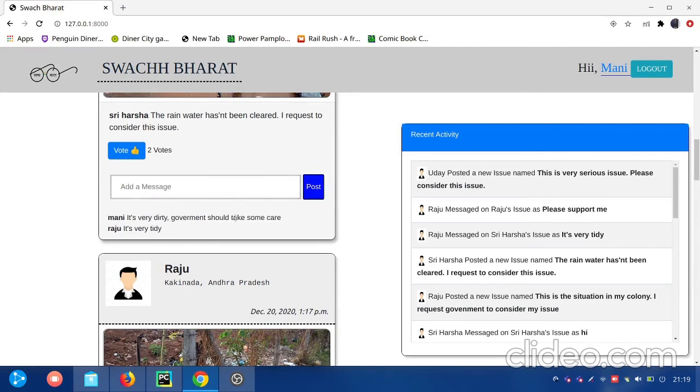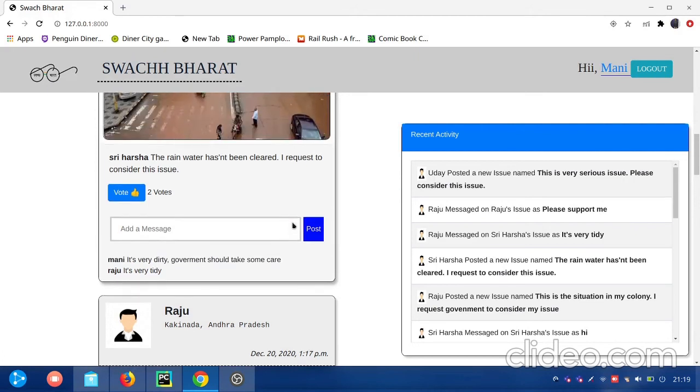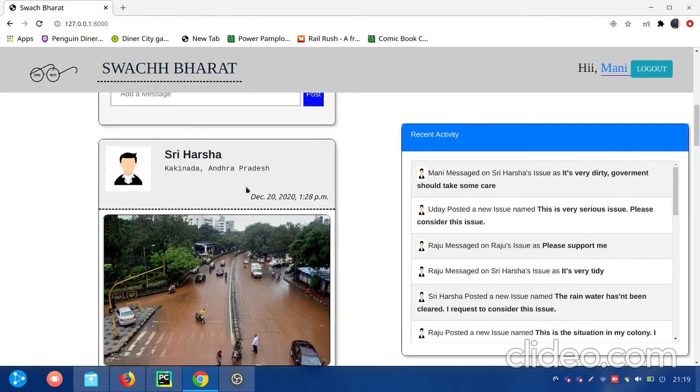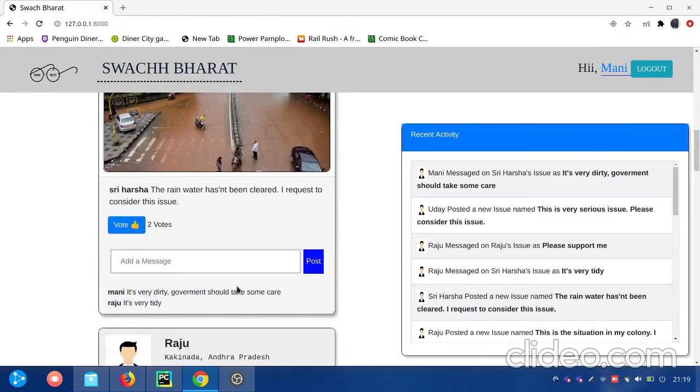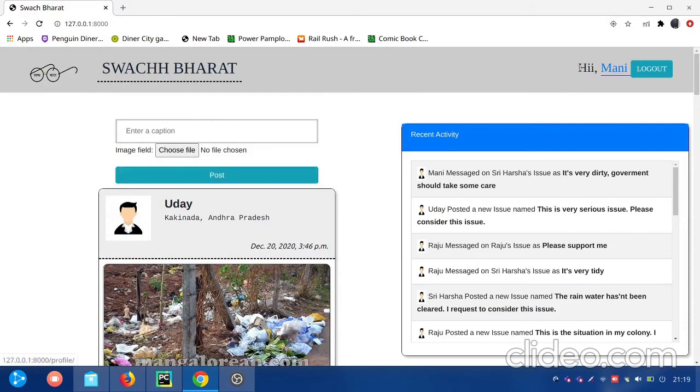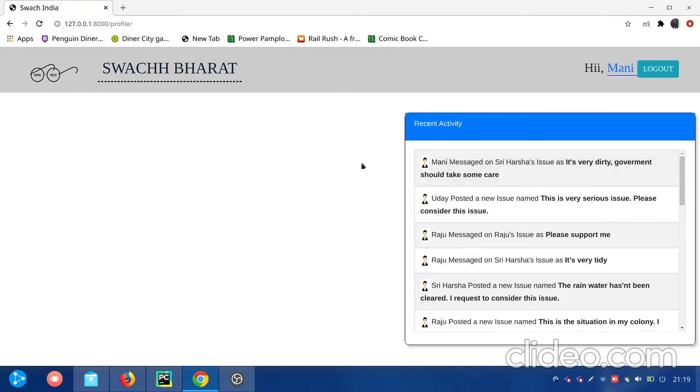Here also I have used Ajax calls and DOM events of JavaScript, which can do many operations without page reloading, so the comment is automatically displayed here. If you refresh again, it's like this only. The comment is inside the database. The user can also see his profile. If you click here, all the posts he has posted are shown. Now Money hasn't posted anything, so it's empty.